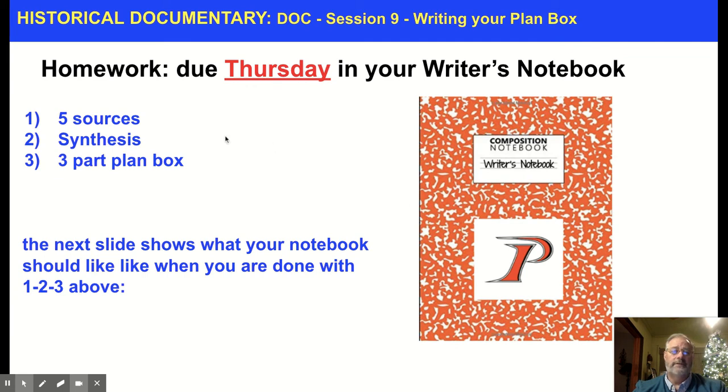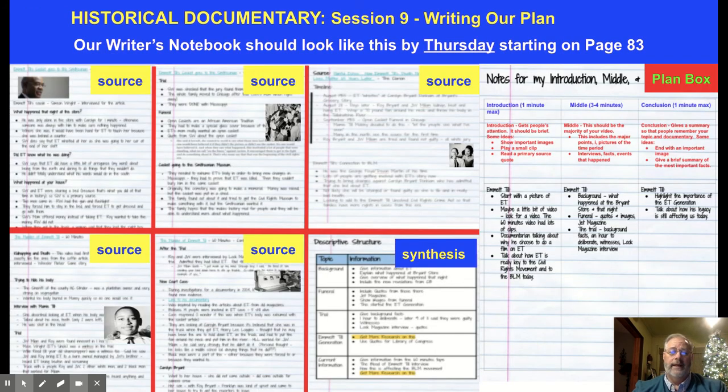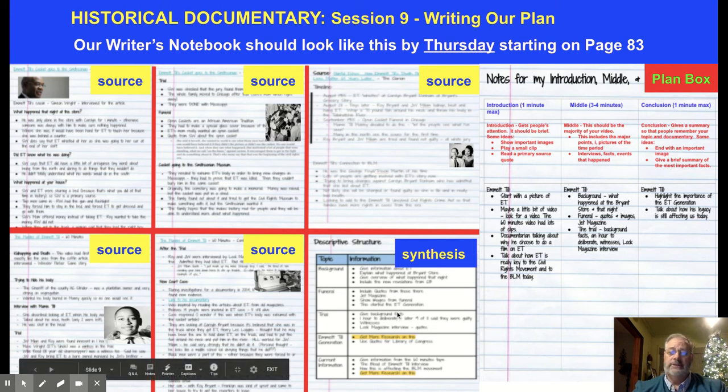Okay, so our homework for today: we've got the sources, we've got the synthesis. Let's do our plan box. When we're back on Thursday, it should look like this in your writer's notebook starting on page 83. You've got your 5 sources, you've got your synthesis chart, and then you've got your plan box where you've taken this information and divided it up into where you want it to go. Then we can start working on writing the words and narration that go with our documentary on Thursday.